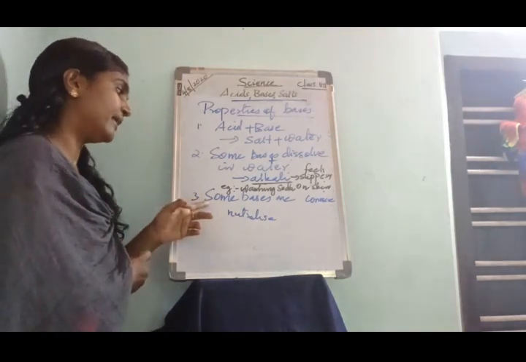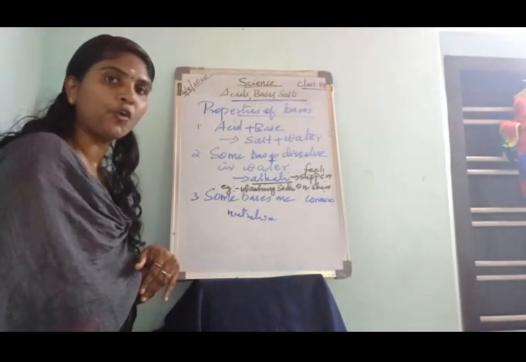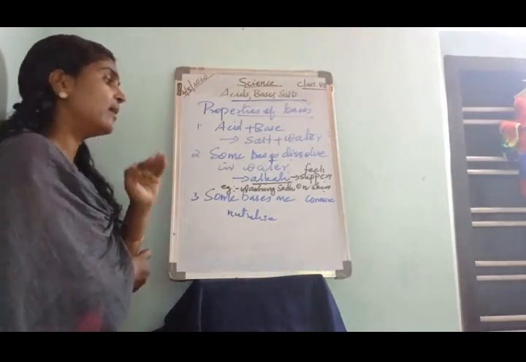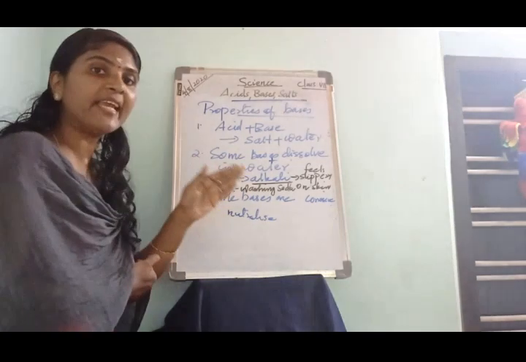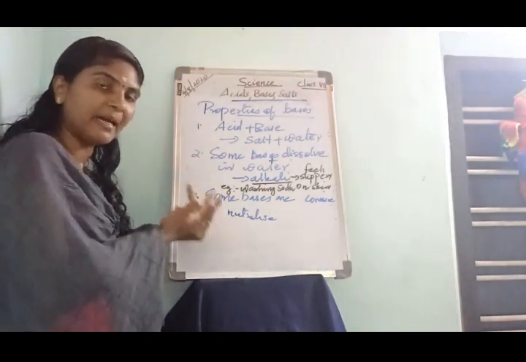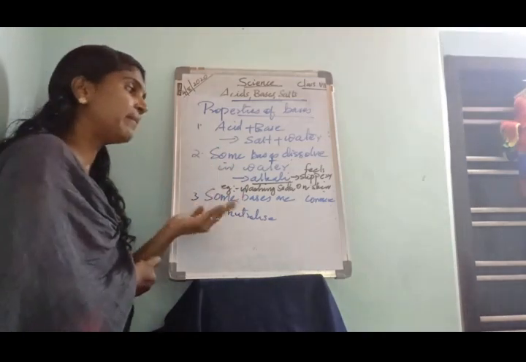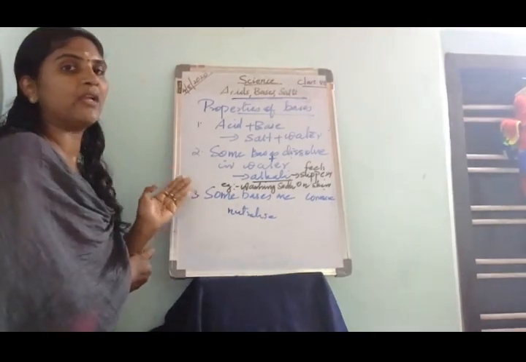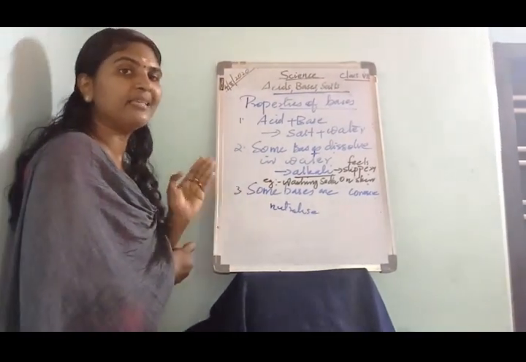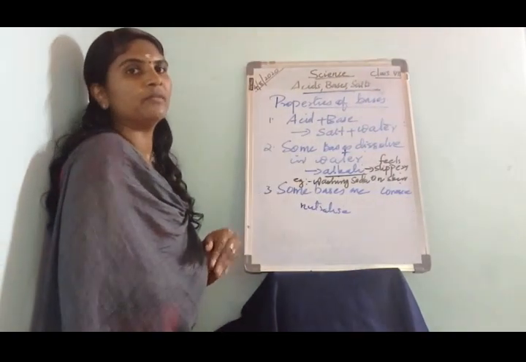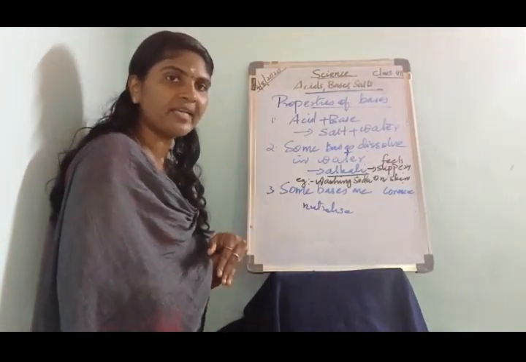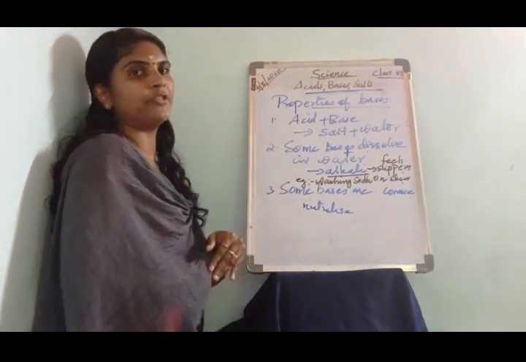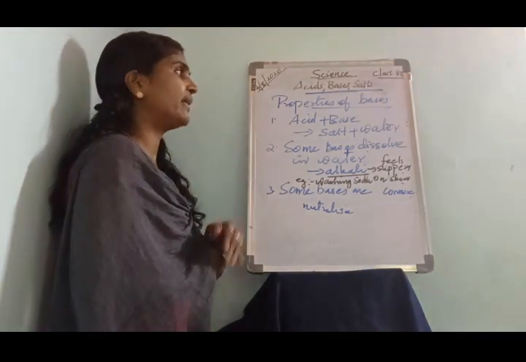Okay, and the next property is that some bases are corrosive. Like acids, there are strong bases and also weak bases. That means some bases are strong and some other bases are weak. Strong bases can cause corrosion. That means they can damage living tissue. Okay, these are the important properties of bases.